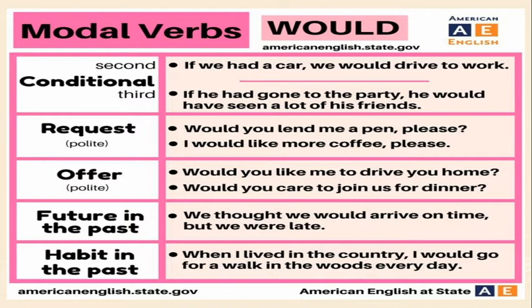Conditional clauses, there are three types. First type, second type, third type. Second type and third type we use would. Second type: if we had a car, we would drive to work. The modal auxiliary would is used in the second conditional clause. And third conditional: if he had gone to the party, he would have seen a lot of his friends. So would have seen, here the modal auxiliary would we are using in the third conditional.